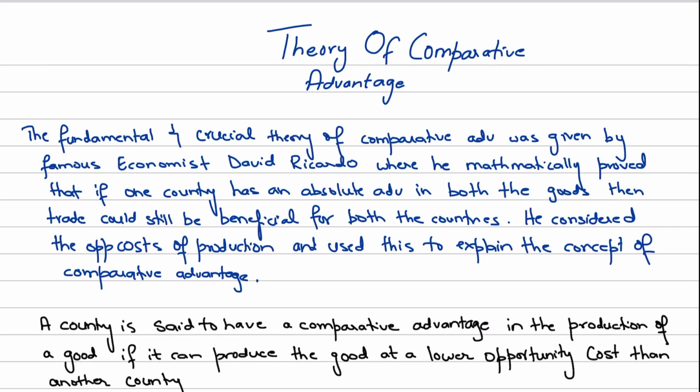In this video, we're going to be talking about the theory of comparative advantage, which is one of the most fundamental and crucial theories in international trade. It was given by a very famous economist, David Ricardo, where he mathematically proved that if one country has an absolute advantage in both the goods, then trade could still be beneficial for both the countries if they trade based on the comparative advantages. So, what he did was that he considered the opportunity cost of production and then he used this concept to explain his theory of comparative advantage.